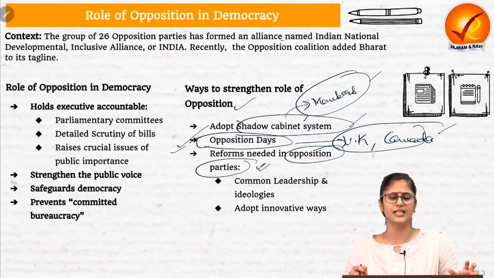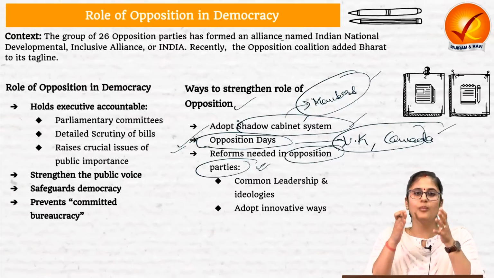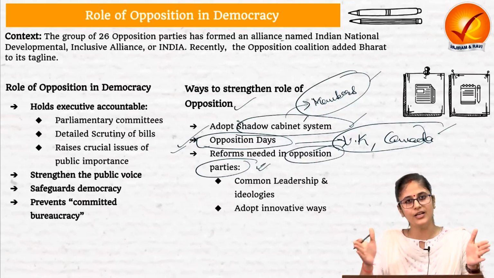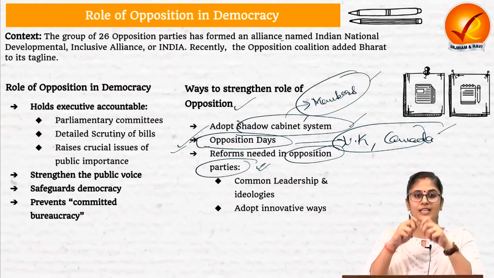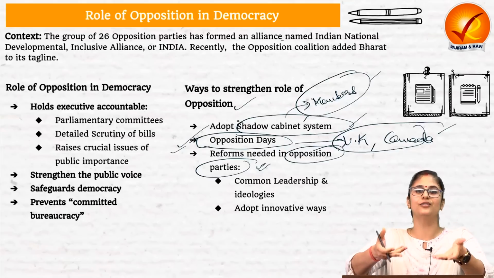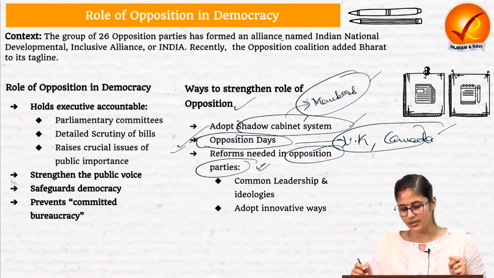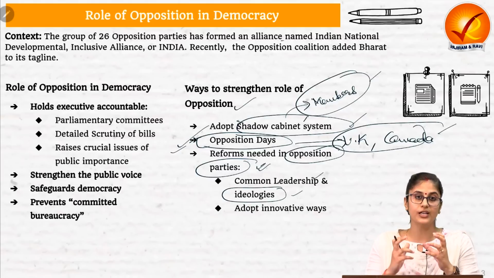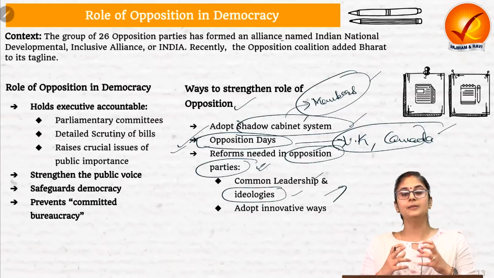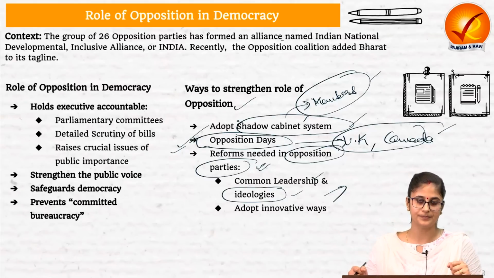What we are currently witnessing in India is, we have a lot of regional political parties. They do not have a common leadership. They have different ideologies and different ways of working. They do not have a common agenda, which they can basically provide as an alternative to the electorate. So, the opposition political party needs to bring in these requisite reforms. They need to come up with a common leadership. They need to streamline their ideologies, and they need to come up with an agenda which can act as an alternative for the electorate when it comes to the ruling political party.